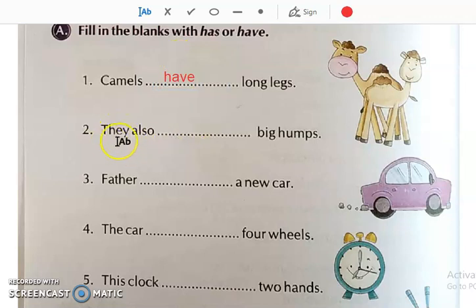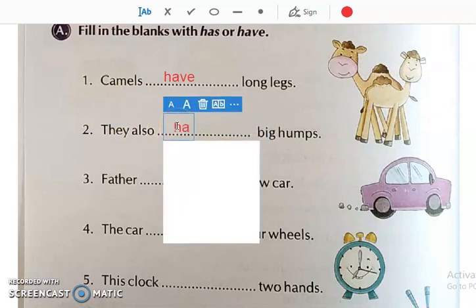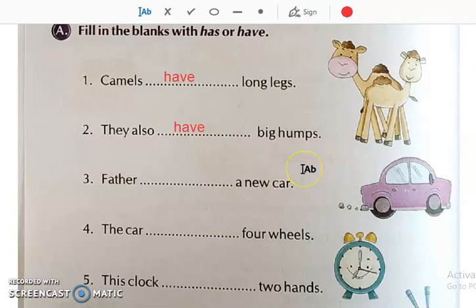Okay, then they also dash big humps. See, this is the hump of the camel. What will we use with they? Have. They also have big humps. Then father dash a new car. Father is one person. We are talking about one person. So what will we use with one person? Father has a new car.